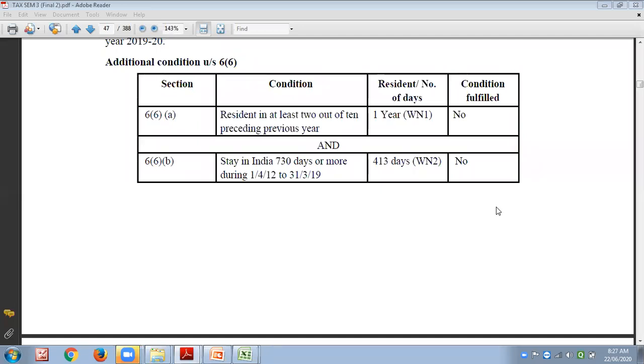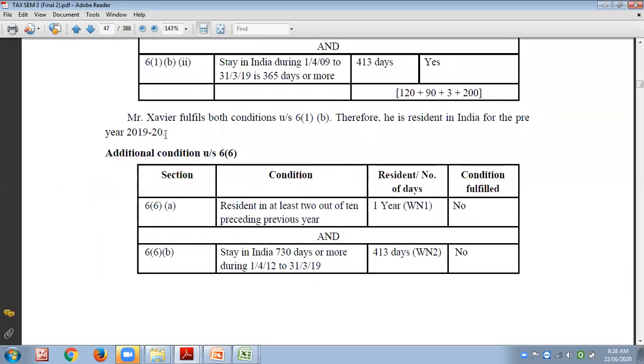Can you tell me quickly, suppose I take this example of Mr. Xavier, who is residing in India for 50 days in the previous 10 years. Then what will be his residential status?